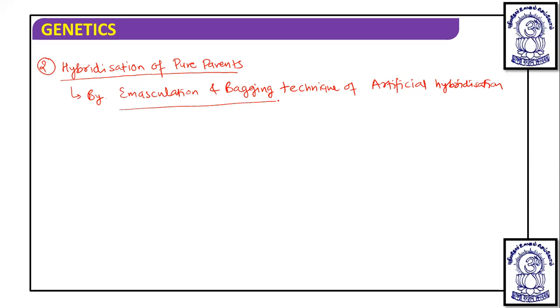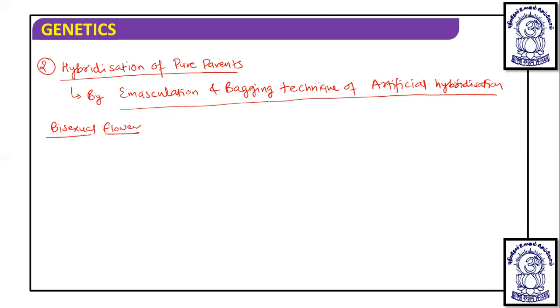Now, in this technique, what actually is done: if it is a bisexual flower, and if we take a bisexual plant, then if we want to take a particular desired pollen grain from a particular plant and fertilize it with the egg of another plant, then we have to remove the stamen of that another plant, and only the stamen needs to be removed.